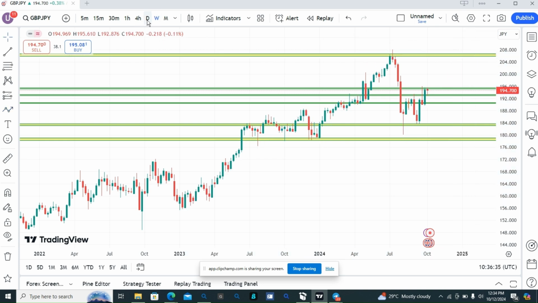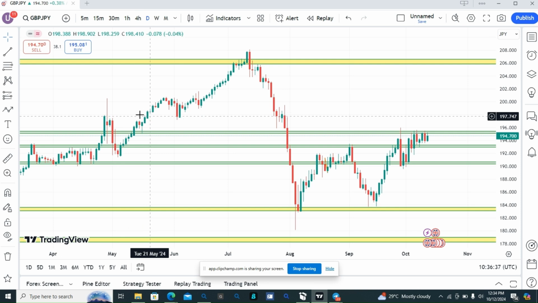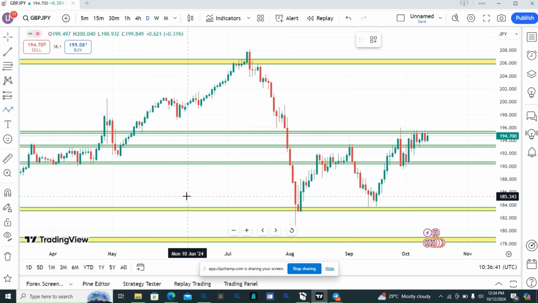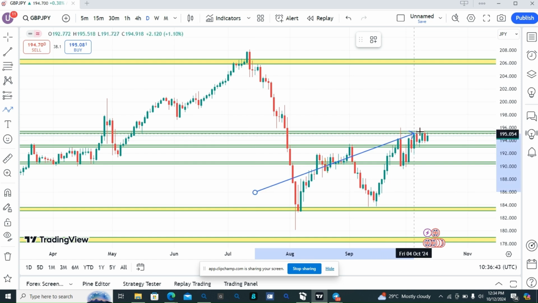So in a daily time frame, you notice that we are in a daily resistance level. This zone, this price is currently a daily resistance level. So all we need to do is to wait, allow price to break above this zone. If price breaks above this zone, we allow it for a retest. As it's coming back for a retest, we'll do what? We will buy it in 4 hour time frame. So let's go to 4 hour time frame.